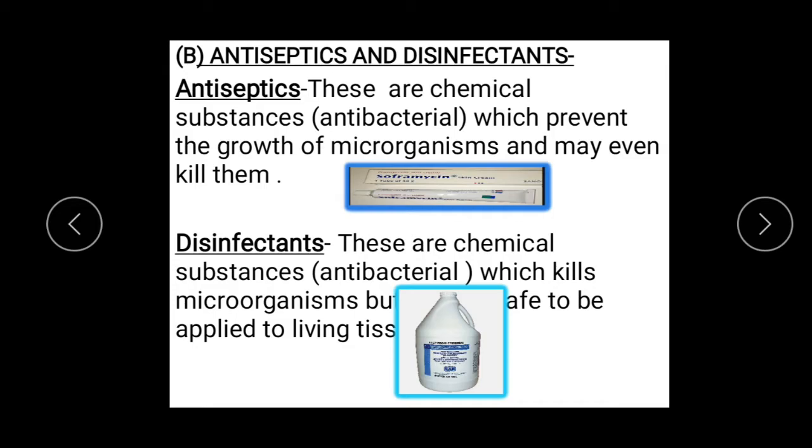Now we move on to the next class of drug, the therapeutic action of drugs. We'll move on to the next class, that is antiseptics and disinfectants. You have to remember both antiseptics and disinfectants are substances which prevent the growth of microorganisms or may even kill them. But disinfectants are chemical substances which kill microorganisms but are not safe to be applied on living tissues. Here you have Soframycin and here you have phenyl.